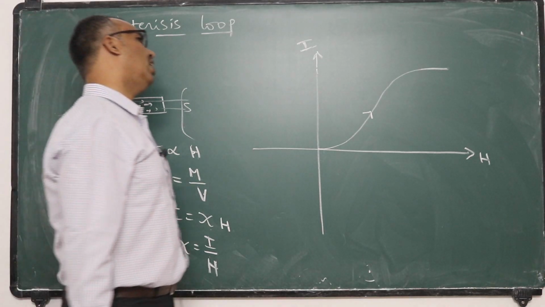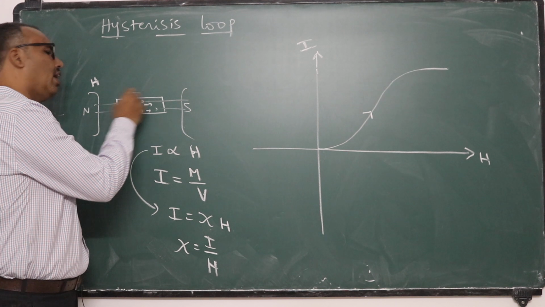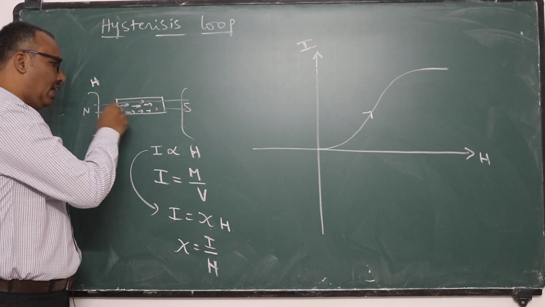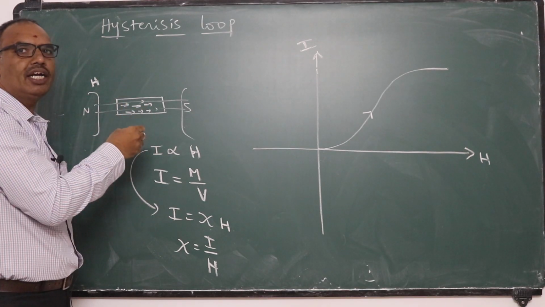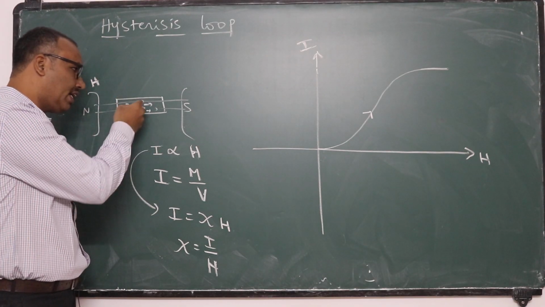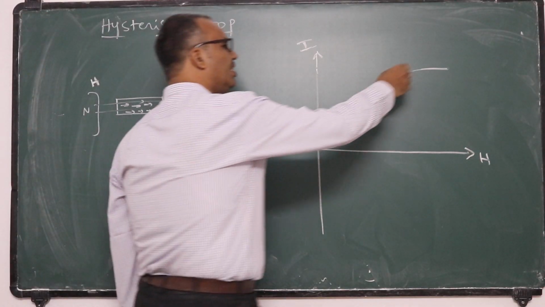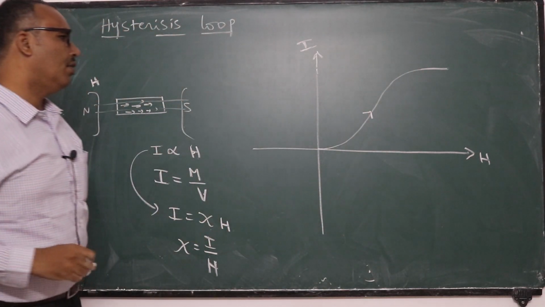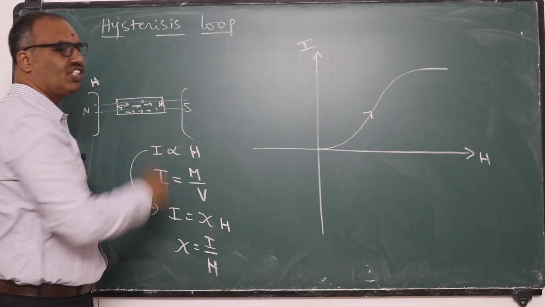That saturation value it reaches. That means once all the atomic magnets inside the iron piece get aligned into the field direction, it gets maximum magnetic moment, it gets maximum magnetic induction. Such a state is represented here. Now it behaves as a permanent magnet as long as the external field is available.